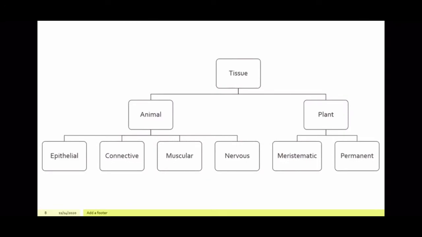This entire chapter is divided into three parts. The first part is where you will learn about animal tissues. The second part is about plant tissues, and the third part is about biotechnology. This is how we are also going to go through the lesson. So today we are going to concentrate on animal tissues.